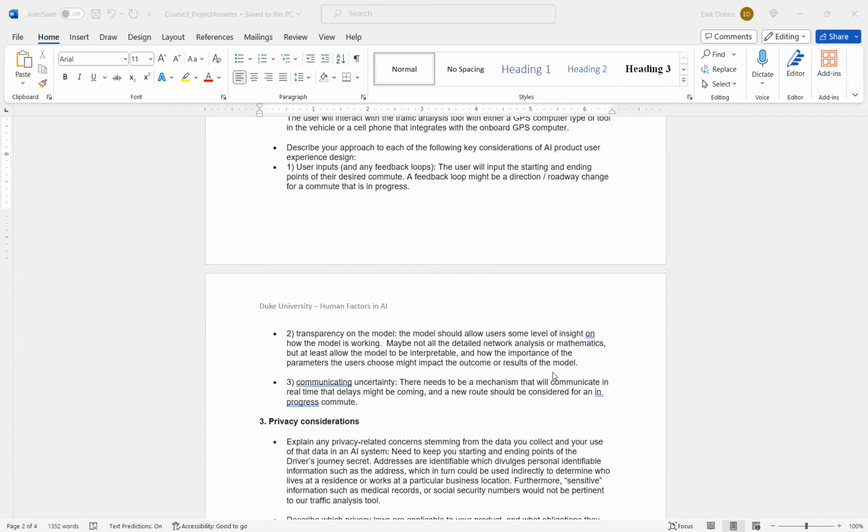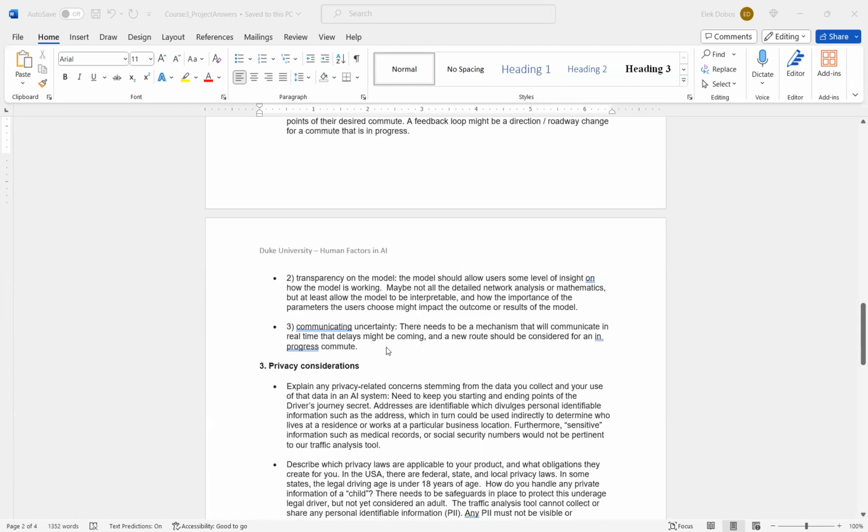Our third part will be communicating uncertainty. There needs to be some kind of mechanism that will communicate in real time that delays might be coming, and a new route should be considered for an in-progress commute. This way, it gives a driver an opportunity to figure out the backup plan, basically, to get another optimal commute, or I should say, another optimal pathway.